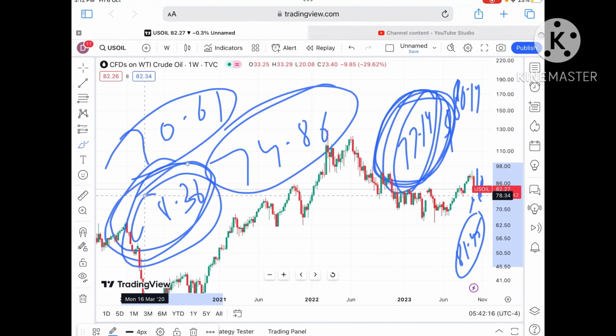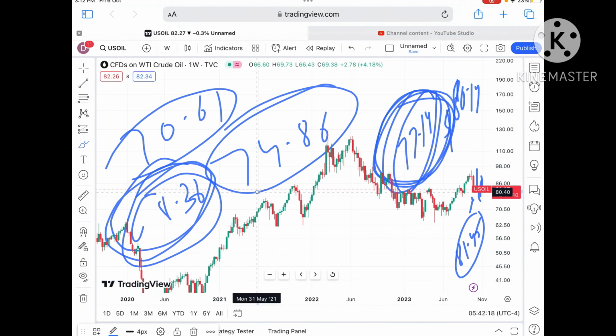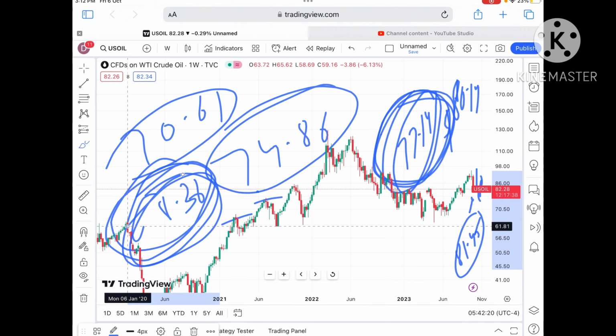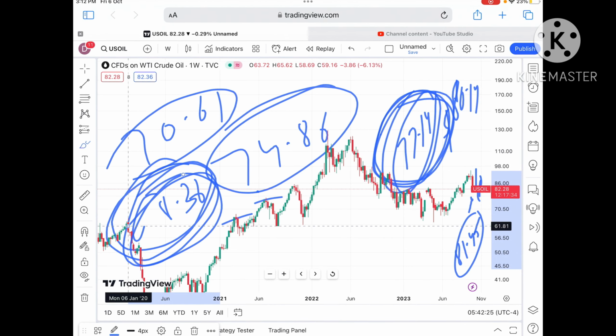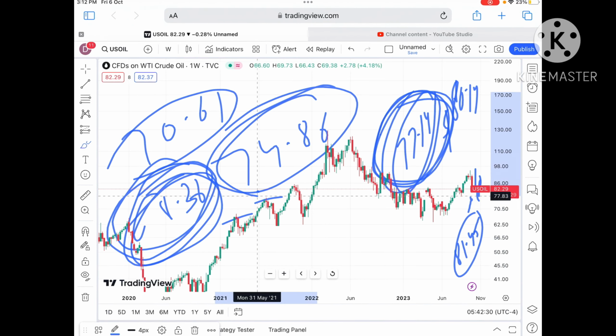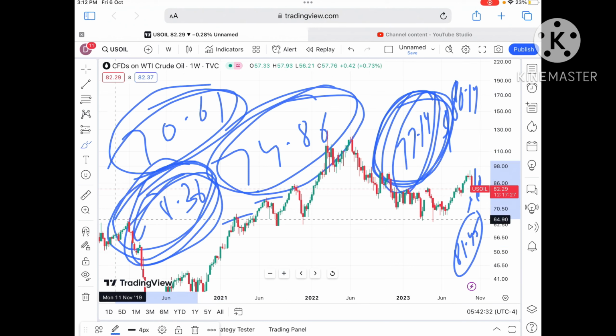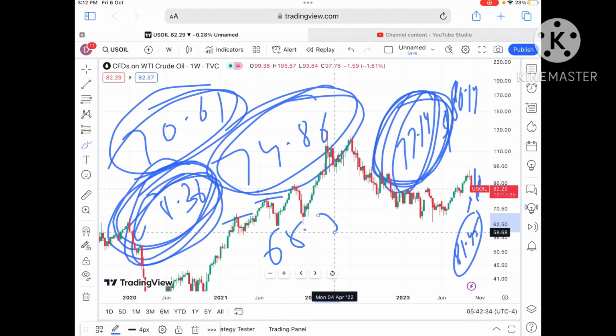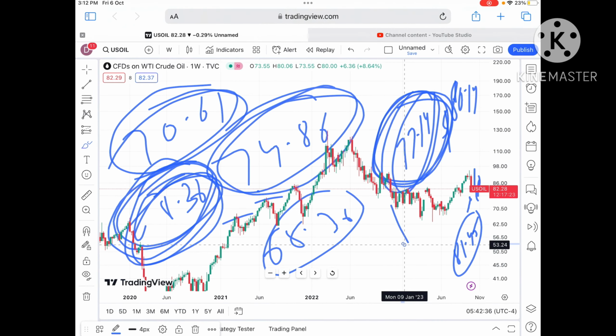Keep in mind that as soon as it starts falling below $77, there are chances of touching 68.36, because the next strong support comes at a level of 68.36. Otherwise the overall trend is downside. Once the price starts falling below 77, we can see a further fall towards 74.86, to a level of 70.61, and then to a level of 68.36. Once it moves below that level, a further fall we can see.